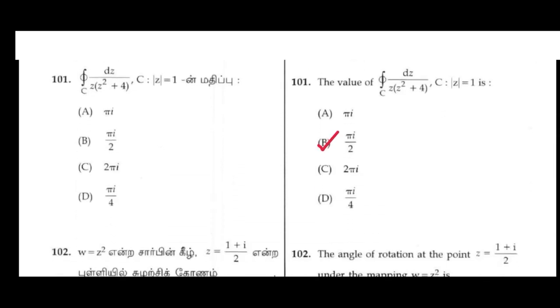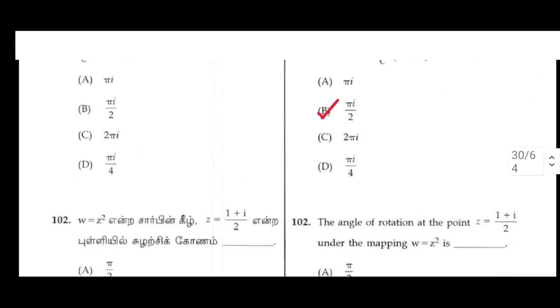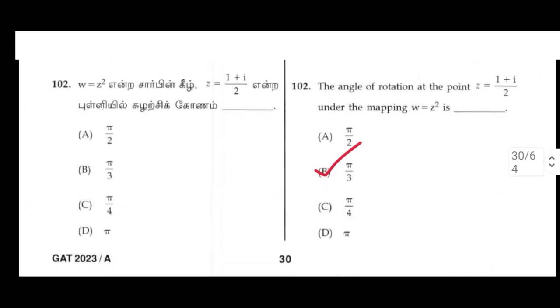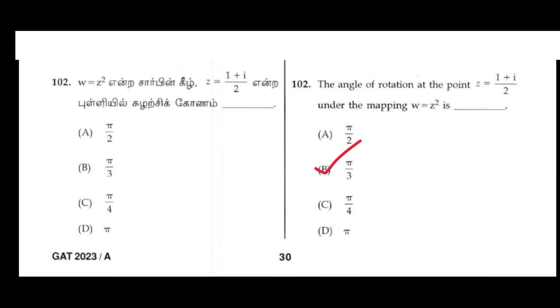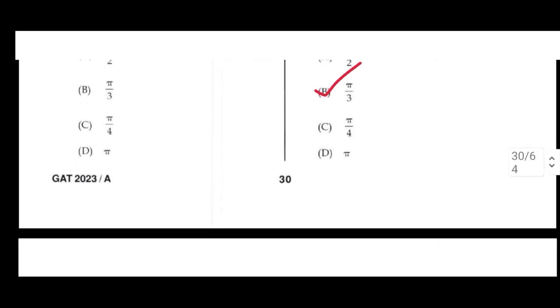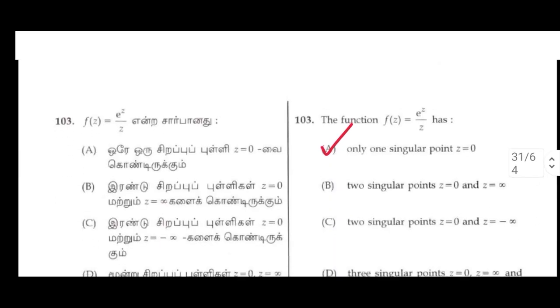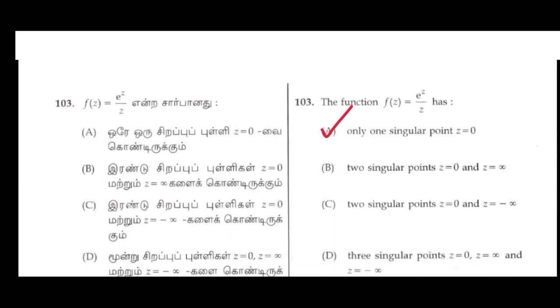101. The value of the integral over C of dz divided by z(z² + 4), where C belongs to modulus of z = 1, is, B option, pi i by 2. 102. The angle of rotation at the point z = 1 + i by 2 under the mapping w = z² is, B option, pi by 3. 103. The function f(z) = e^z by z has only one singular point z = 0.